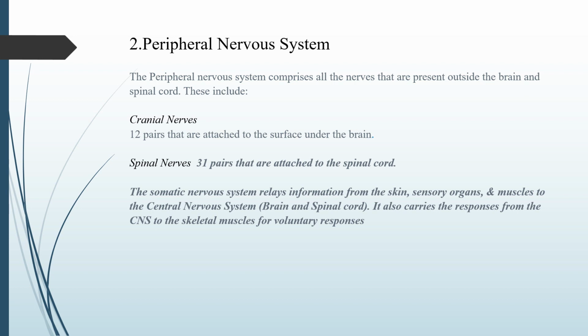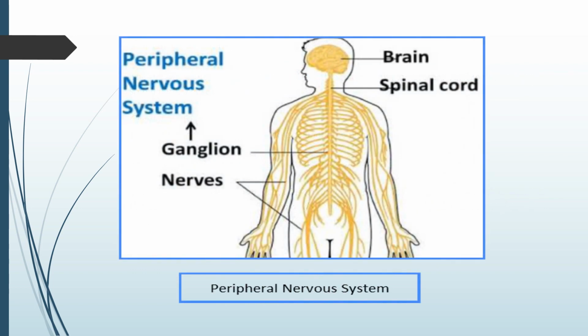The somatic nervous system relays information from the skin, sensory organs, and muscles to the central nervous system, that is, brain and spinal cord. It also carries the responses from the CNS to the skeletal muscles for voluntary responses. This peripheral nervous system contains ganglion, nerves, brain, and spinal cord.